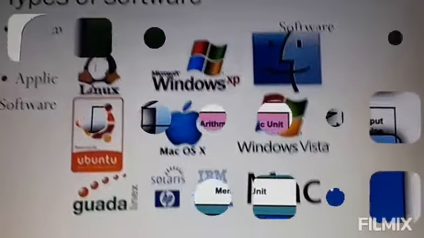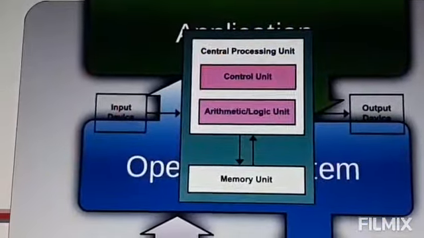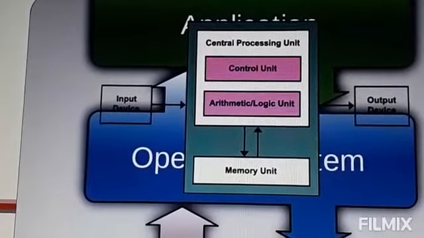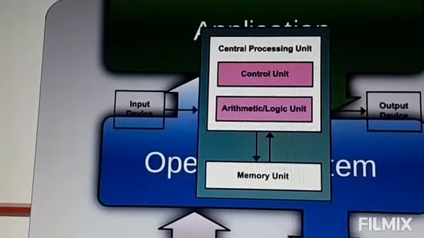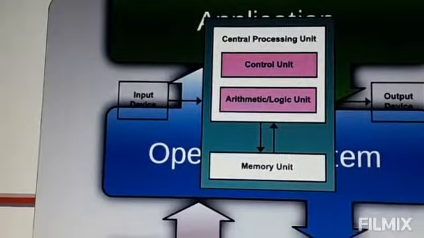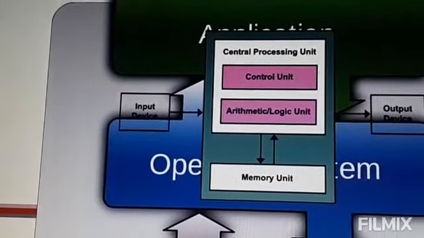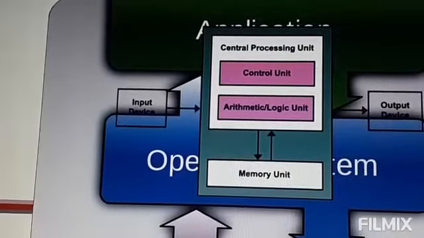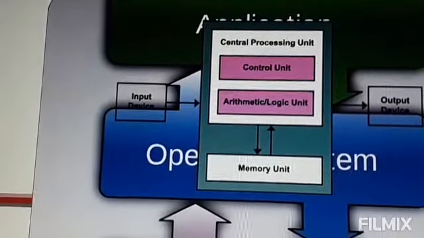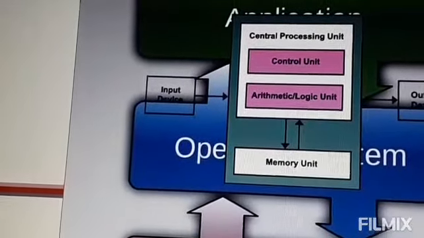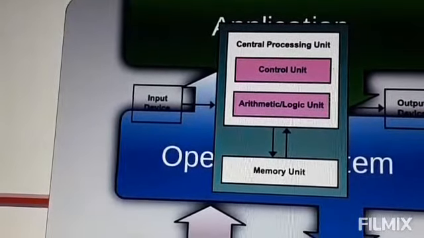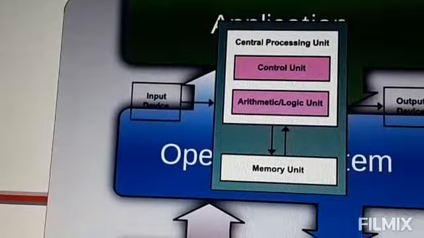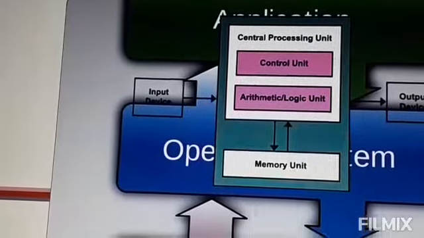Now we'll discuss the parts of hardware. First of all, CPU, that is Central Processing Unit. It is the main component of a computer system that is integrated with microprocessor and the memory unit. It is also known as the brain of the computer. The Central Processing Unit mainly consists of three components. They are arithmetic logic unit, control unit and memory unit.